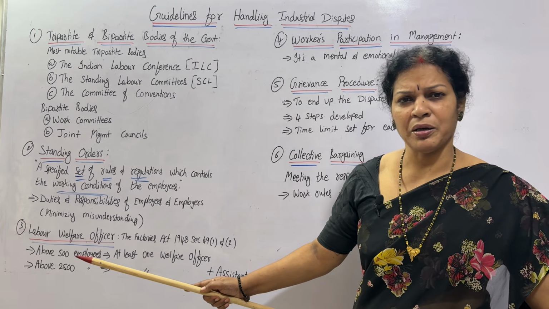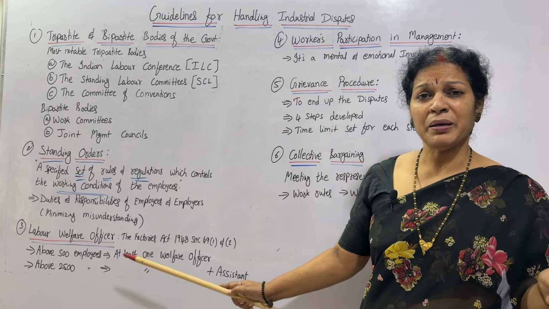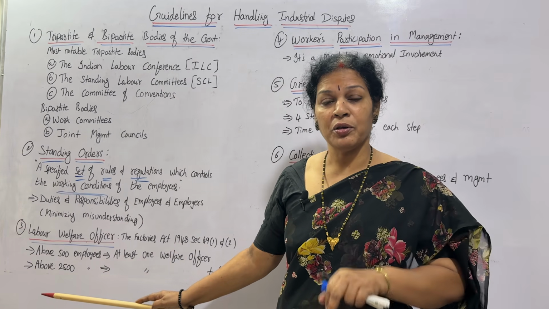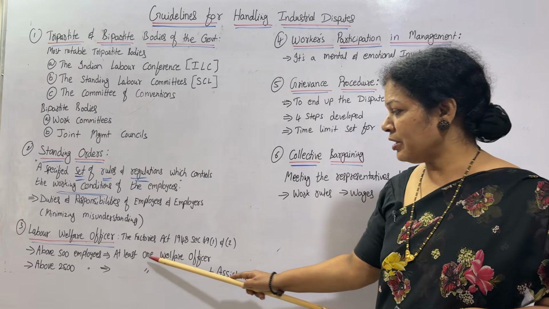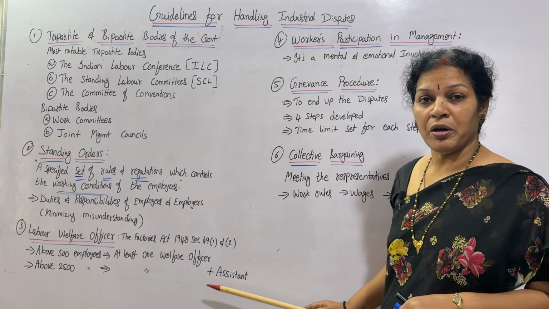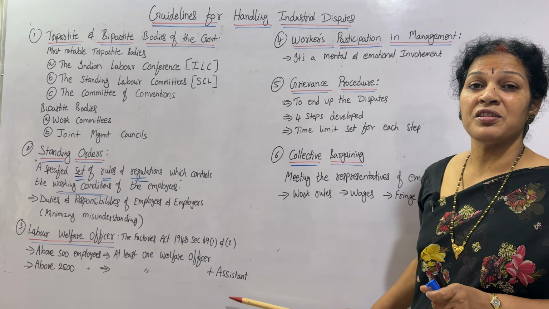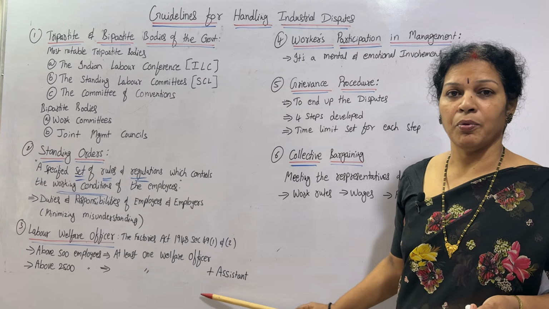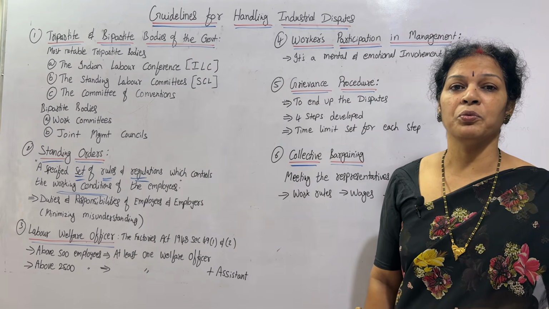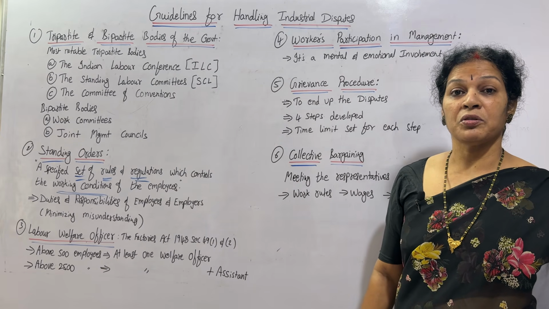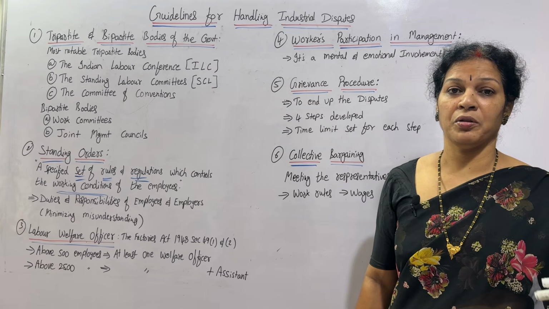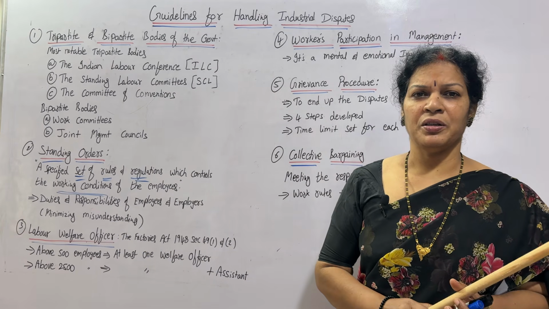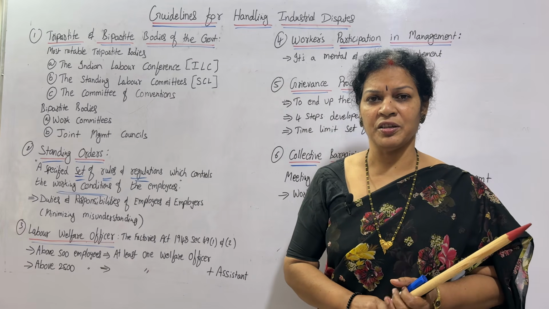More than one is also okay, but minimum one. If the employees number is more than 2500, along with this welfare officer, it is also advised to appoint one assistant who will be helpful for the labor welfare officer. Both of them together are going to work to solve any kind of disputes related to the employers and employees.